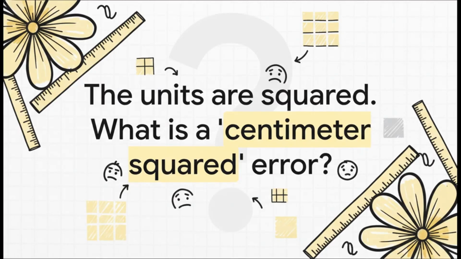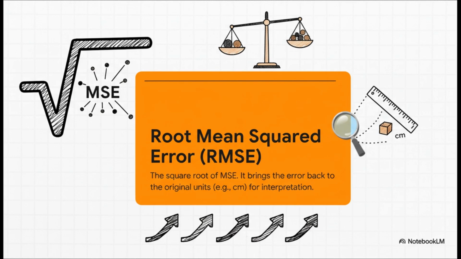But hang on a second. If we're predicting house prices in dollars, MSE gives us an error in dollars squared? What on earth is a square dollar? You can't go to your boss and say, hey, our model is off by 900 square dollars. It's meaningless, right? And that's exactly why we have our next tool, the root mean squared error, or RMSE.